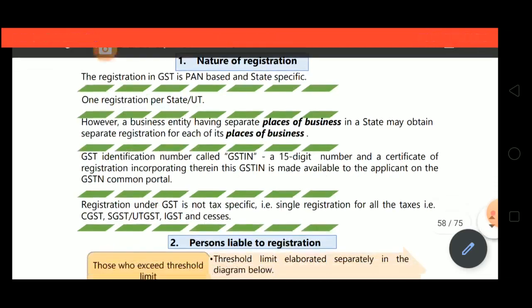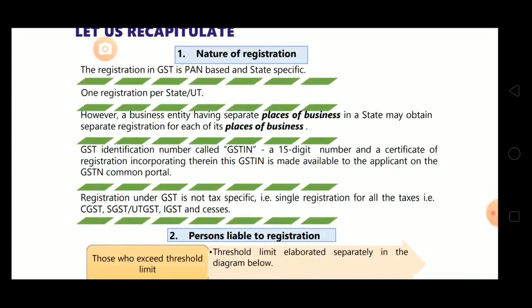However, a business entity having separate places of business in a state may obtain separate registration for each of its places of business. If a business entity has separate places of business in a state, then it can obtain the same registration or separate registration. If it obtains separate registration for each of its places of business, then that entity is supposed to satisfy the prescribed conditions.